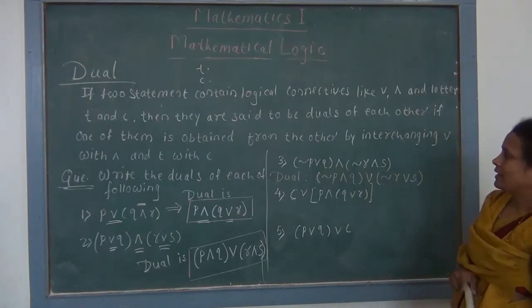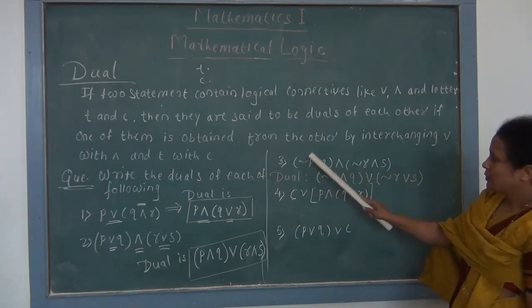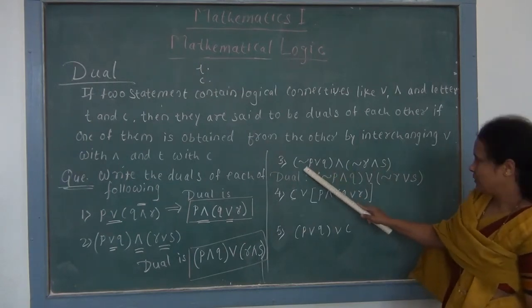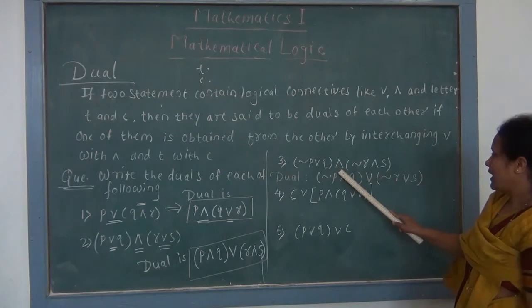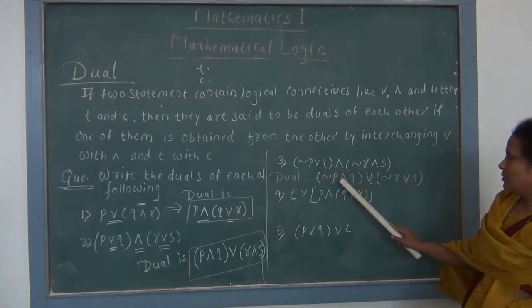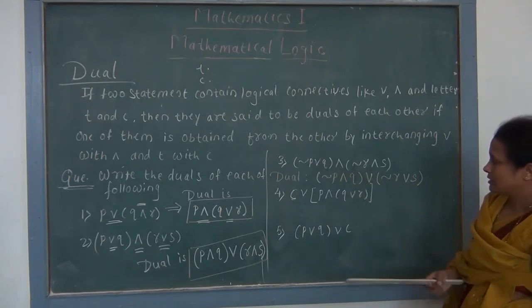So remember this about dual: if there is negation, you carry the negation as it is, because we don't replace negation. We replace only OR and AND, and if there is T or C. So this is the dual of our third statement.